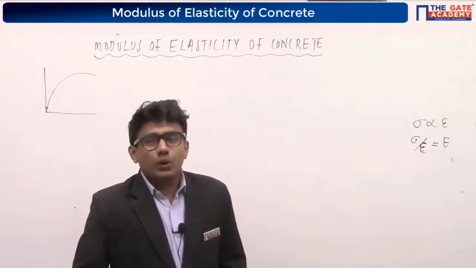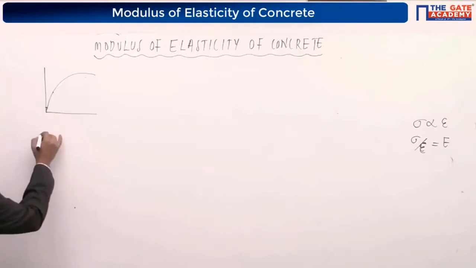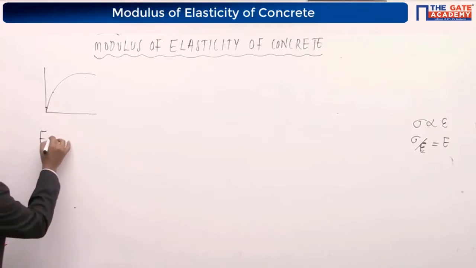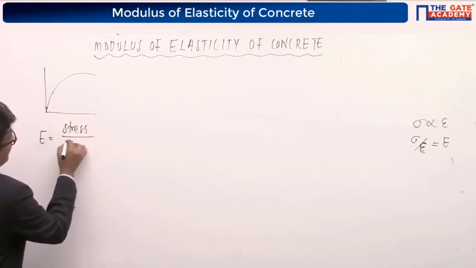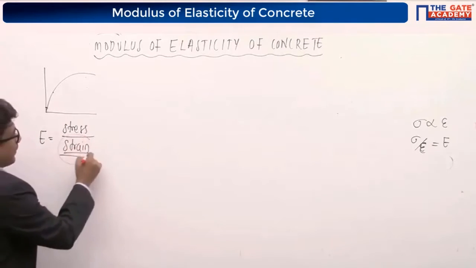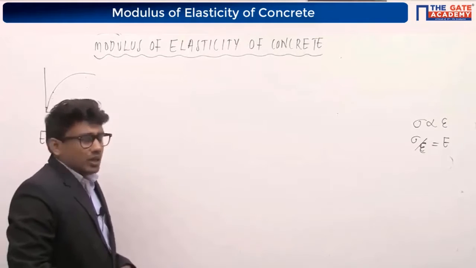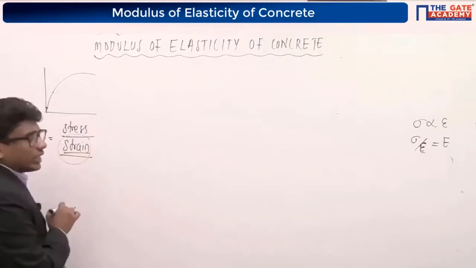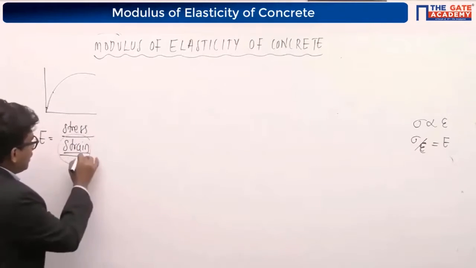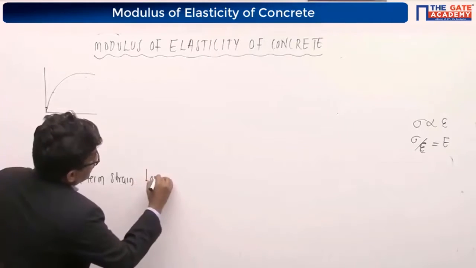In that case, what can we do? I told you in the initial portion that Young's modulus of elasticity is equal to stress divided by strain. But in case of concrete, strain will be varying with time. When we talk about the strain, we have to think about short-term strain and long-term strain.